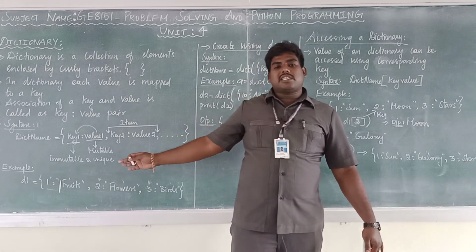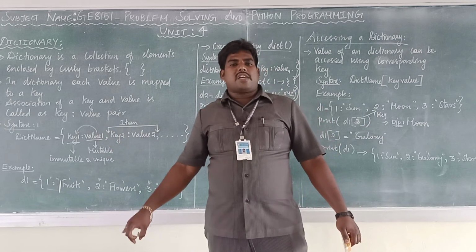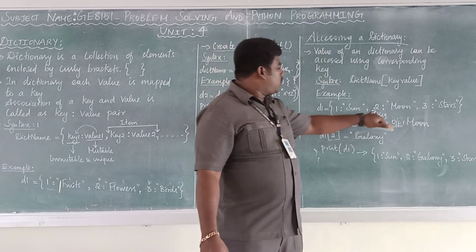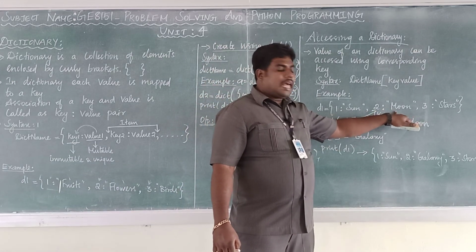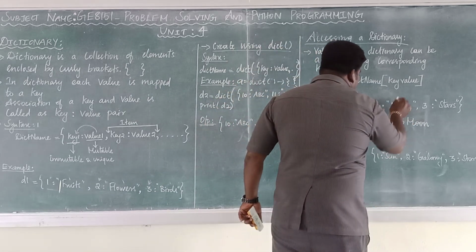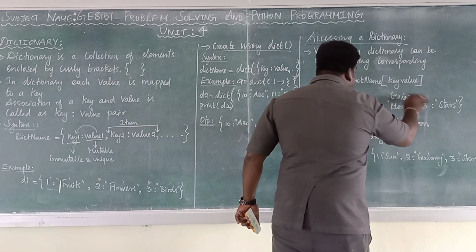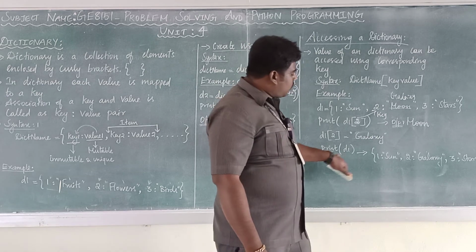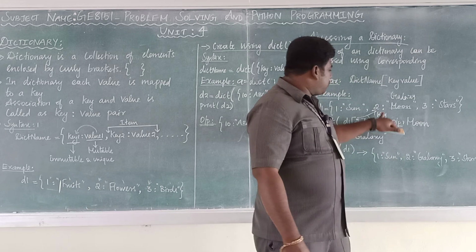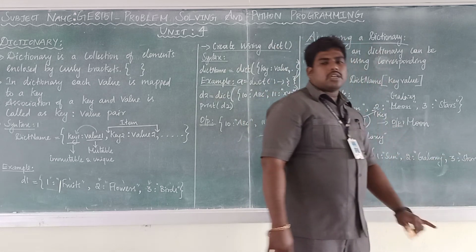Similarly, keys are immutable and values are mutable, so we can change the values. Here I am changing: D1 of 2. Inside the key 2, moon is mapped. I am replacing it with galaxy. Now this moon will be replaced with galaxy. So what output will you get? While printing, you will get 1 colon sun, 2 colon galaxy. Moon is replaced with galaxy, and 3 is 3 colon star.